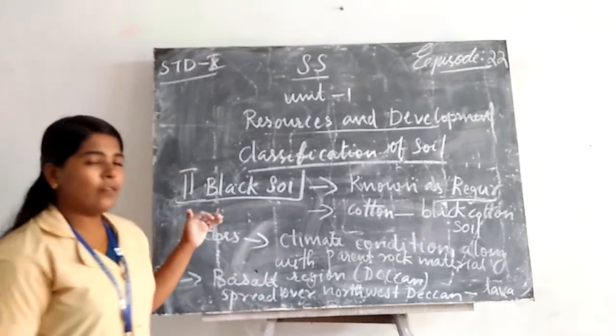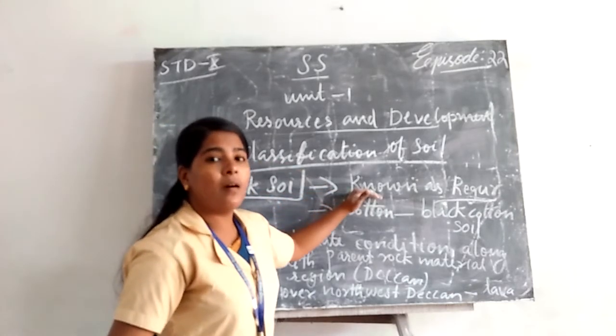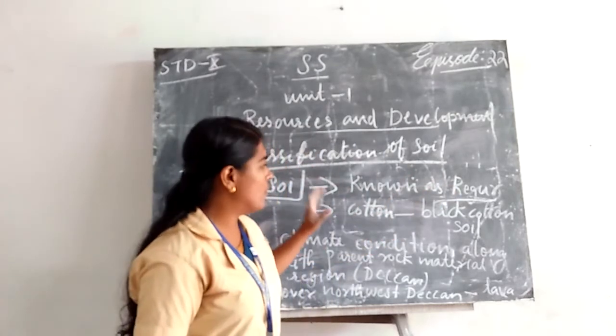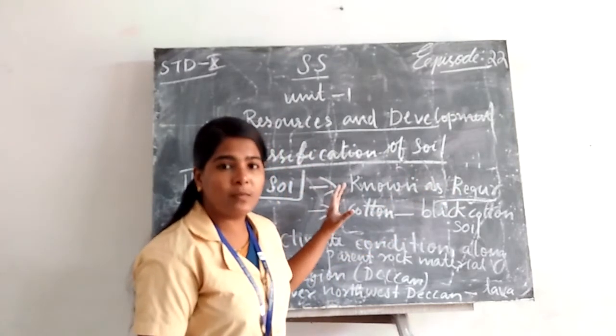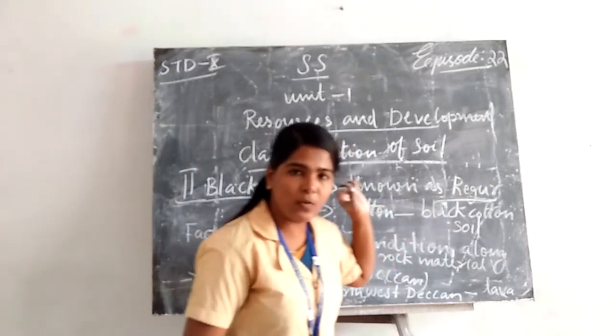Then the most cultivated crop is cotton, so it is known as black cotton soil.